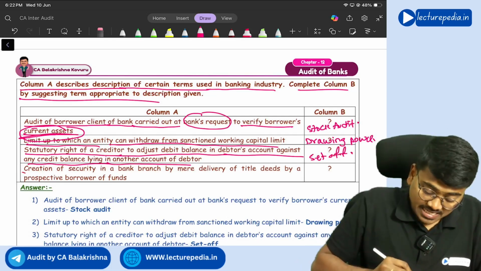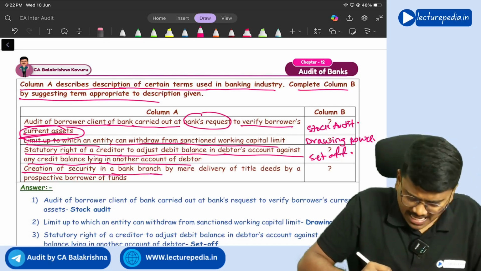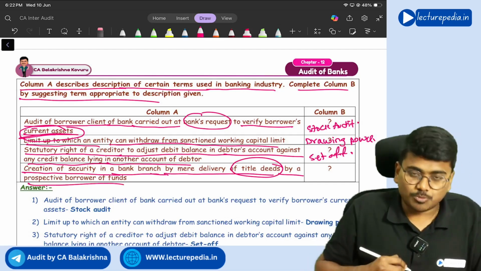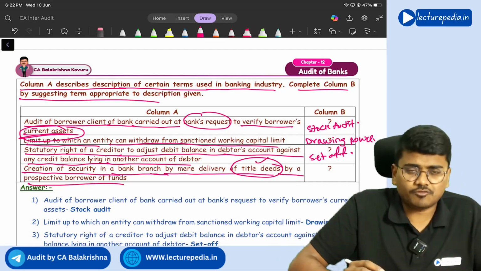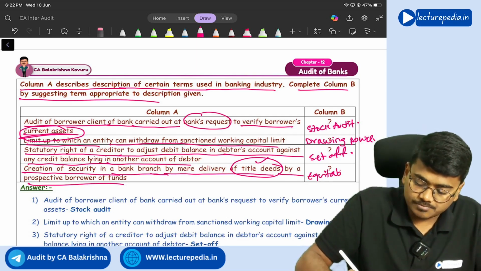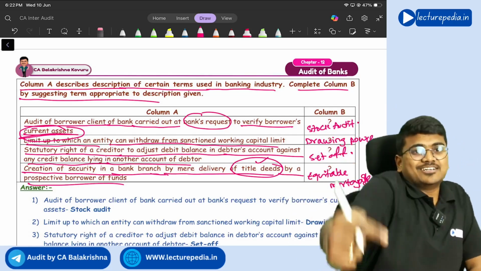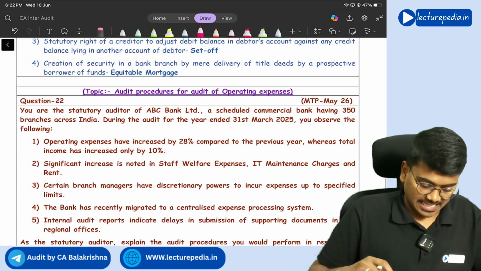Yes. Creation of security in a bank branch by mere delivery of title deeds by a prospective borrower, nothing but mortgage. Since it is mere delivery of title deeds, you can call it as equitable mortgage. If registration has also been done, you will call it as registered mortgage. Correct? Yes, sir.